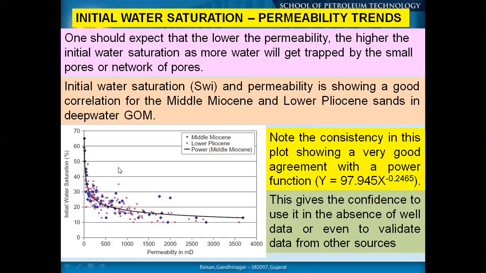So that's how you need to put these ideas together. Note the consistency of this plot. There is a very good agreement with the power function. So you can correlate with different best fit curves having certain function parameters, and you can use that to get your specific value of water saturation by calculating your permeability.